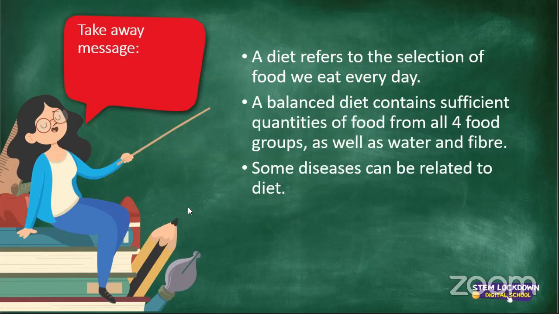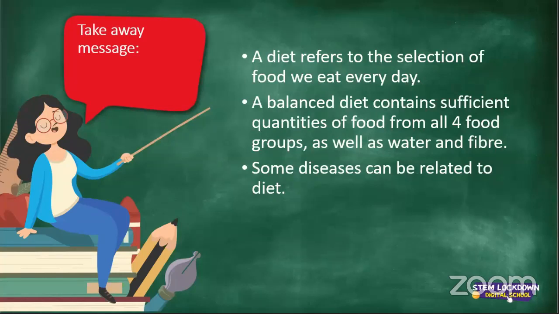Now, obviously, a diet refers to the selection of food we eat every day. A diet doesn't mean you're losing weight. Diet does not mean that you're trying to lose weight. A diet just means eating healthy and balancing your food from all the four food groups. A balanced diet contains sufficient quantities of food from all four food groups, as well as water and fiber.